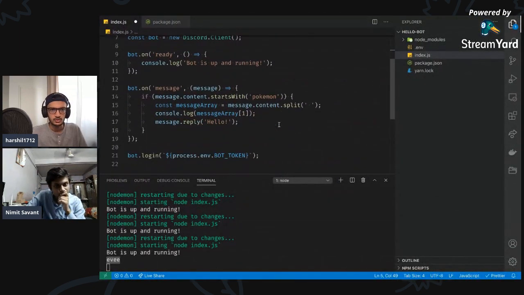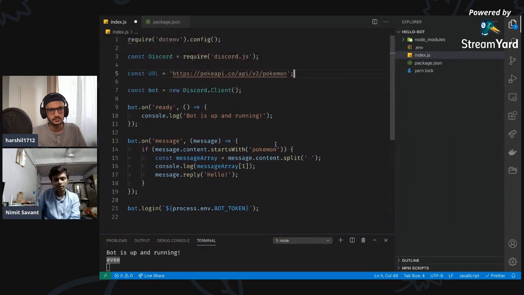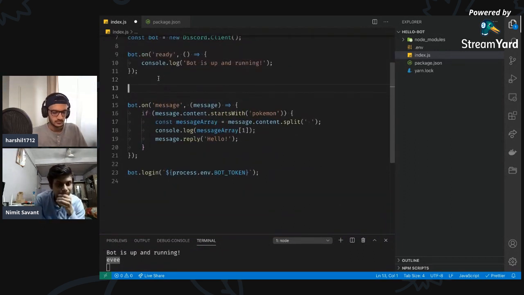So I'm thinking, should we create a reusable function or should we just dump it in here? Let's just create a function and then use it. Const makeCall, terrible name, but who cares?